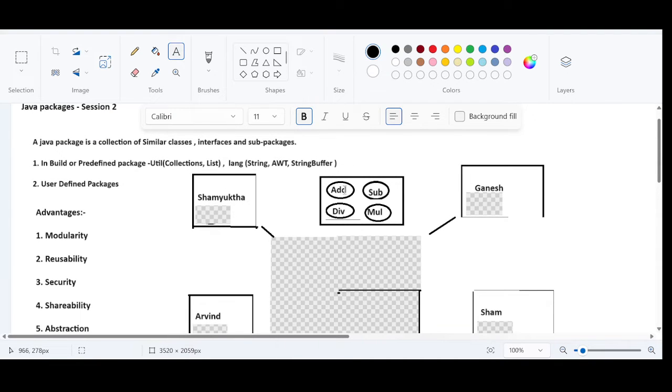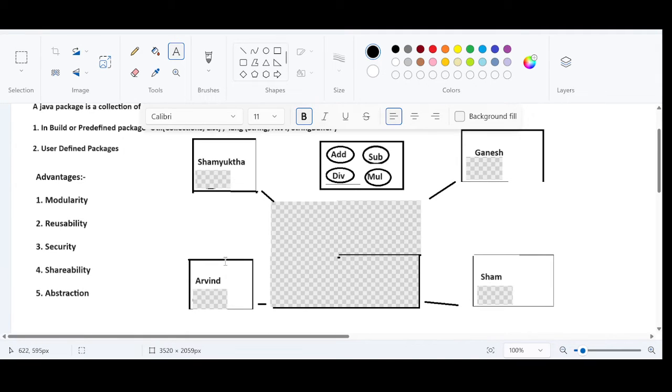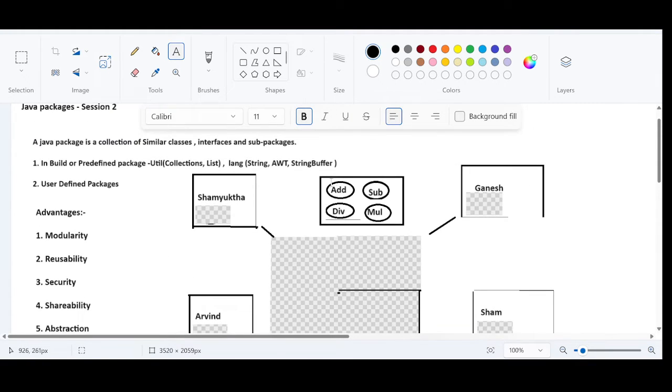So this concept, see, if you take the previous example, it is going to be a hectic task to identify and import each and every functionality from each and every person or each and every package, because I need to import 4 packages separately, right? If every functionality is placed in one package, it will be an easy task for me, right?